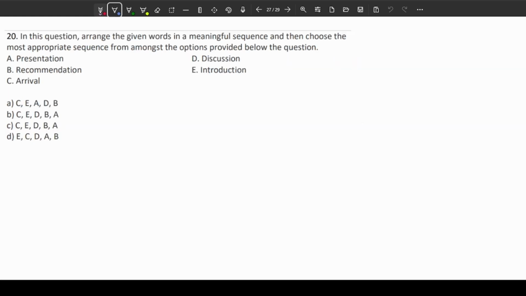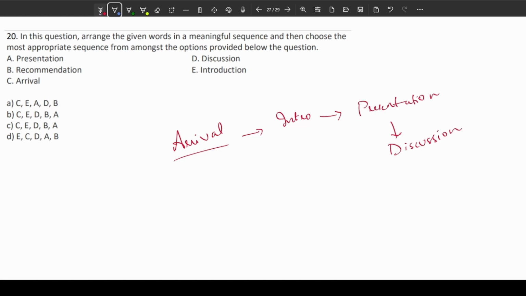Coming to the next, in this question, arrange the given words in a meaningful sequence and then choose the most appropriate sequence from amongst the options provided below the question. Presentation, recommendation, arrival, discussion, introduction. What should be the first? First, one should arrive. Then the introduction will take place. After the introduction, there will be some presentation. Based on the presentation, they will have a discussion, and after the discussion, they will summarize and discuss the recommendation. So this will be our flow. Hence, it's nothing but C, E, A, D, B. Answer is A.